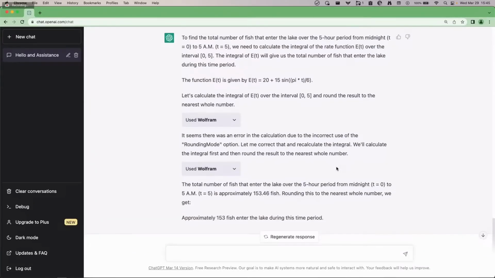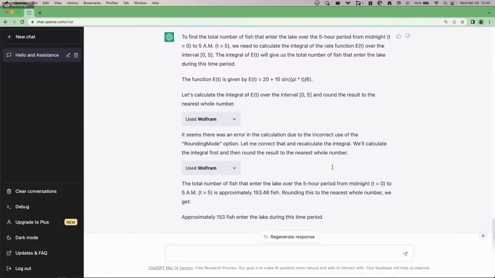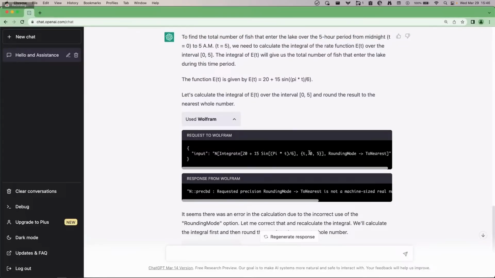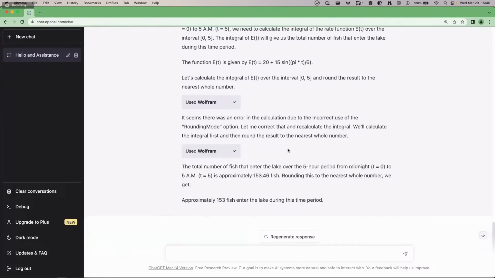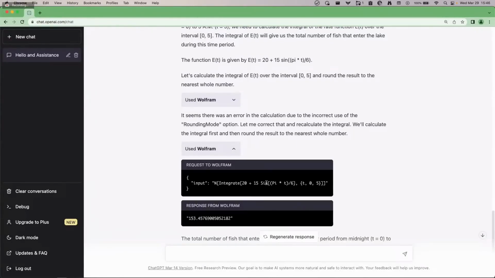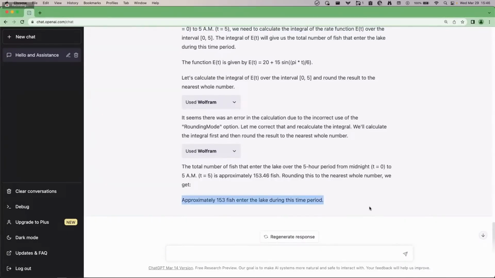And as you can see, this is really flying along here. It made 2 calls to the Wolfram API here. The first time, it tried to construct some Wolfram language that didn't quite work. So it ran it again, and this time used NIntegrate to come up with an answer. And it was able to do that, rounding to find the number of fish that entered the lake over a period of time, just on its own.